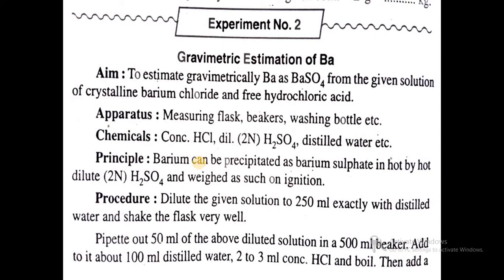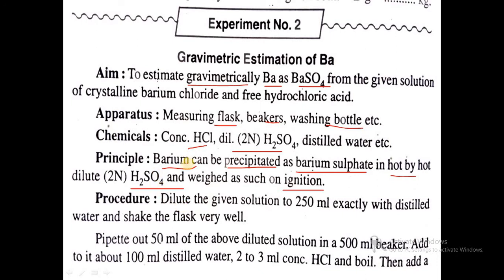Then in the case of gravimetric estimation of barium, the aim is to estimate barium gravimetrically as barium sulfate from the given solution. The apparatus is the same: measuring flask, beaker, washing bottle. Chemicals: concentrated HCl, dilute H2SO4, distilled water. The principle is that barium can be precipitated as barium sulfate in hot dilute H2SO4 and weighed as such on ignition.